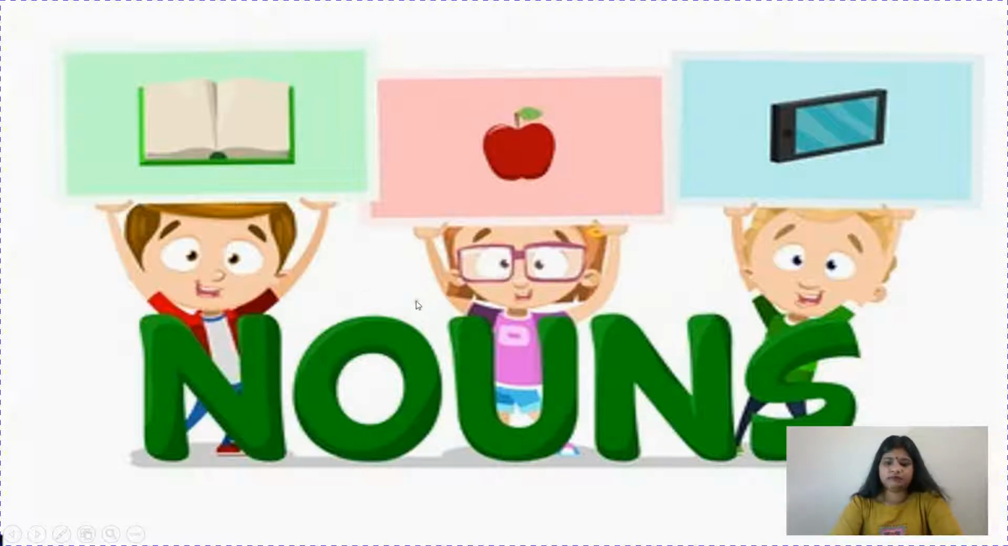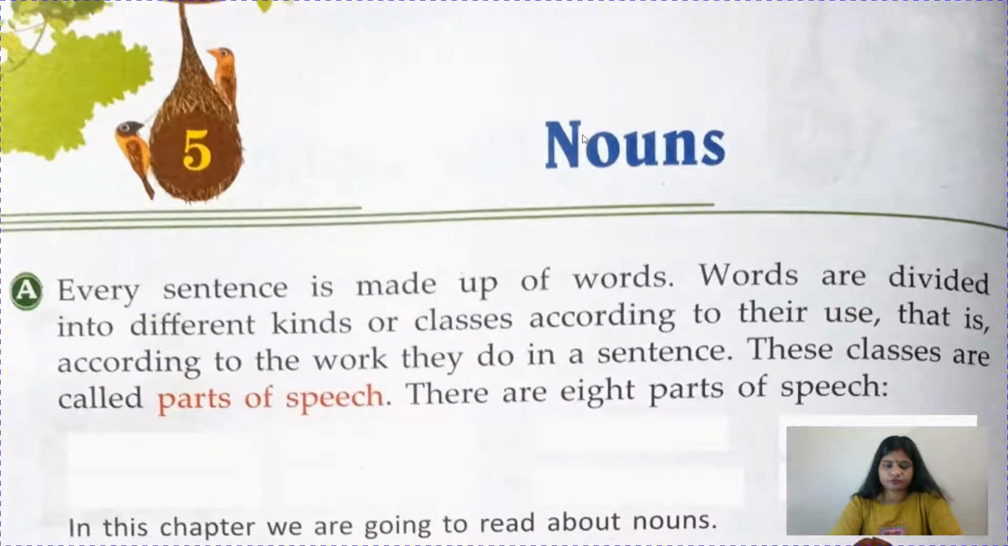Like these children, they will come under person. Apple, book, mobile, they will come under thing. So let us learn in detail what is noun. So chapter 5, nouns. Every sentence is made up of words, and words are divided into different kinds or classes according to their use. That is, according to the work they do in a sentence. These classes are called parts of speech. There are 8 parts of speech.